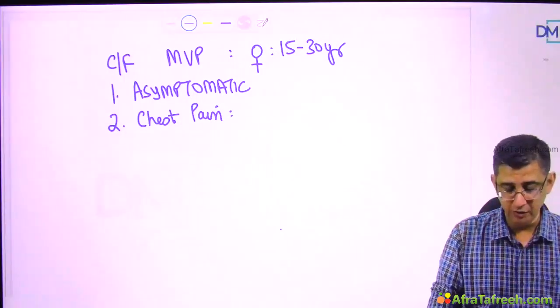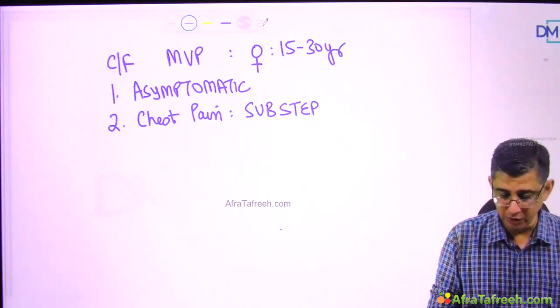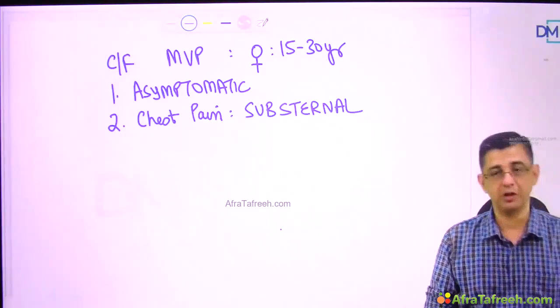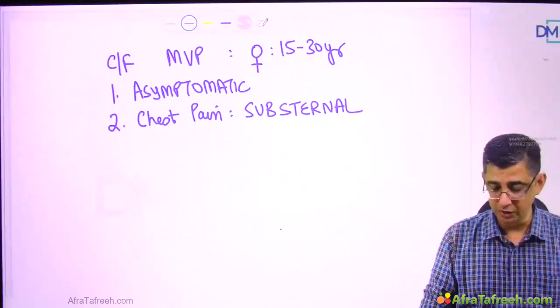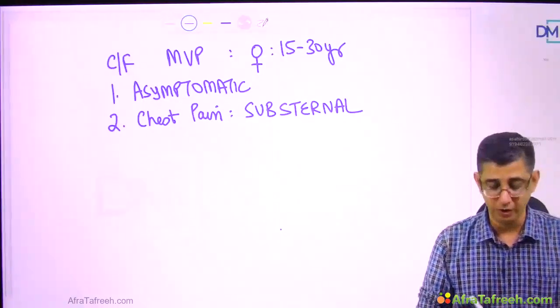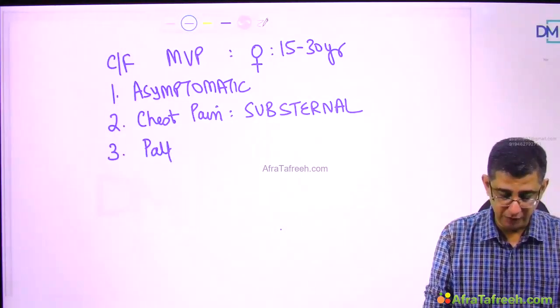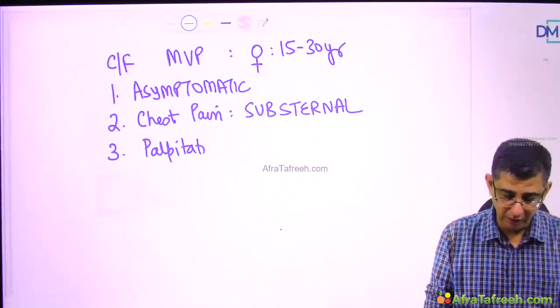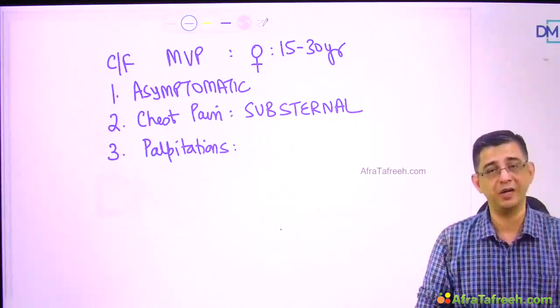A lot of these patients will think that they're having some kind of GERD, and lots of these people would actually be seeing a gastro unit who would be prescribing maybe PPIs to these patients on empirical grounds. But the substernal chest pain will usually continue in these patients because of the ischemia component, and then these patients might even complain that off and on, even while sitting on a chair, I tend to have my heart racing in my chest, due to which they might be misdiagnosed as having panic attacks or anxiety.